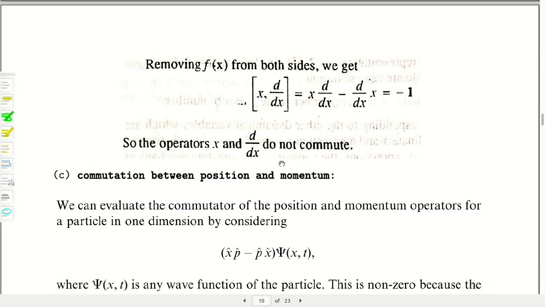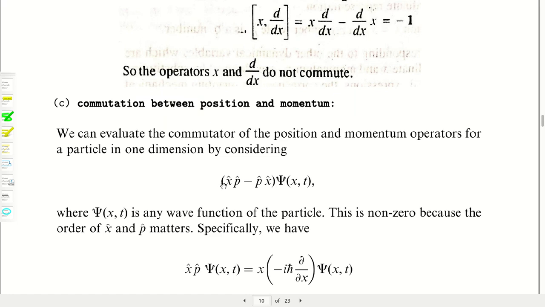This is a very useful result to explain why the position and momentum operators do not commute. Let us start from this commutator bracket: x operator p operator minus p operator x operator operating on psi(x,t), a wave function.